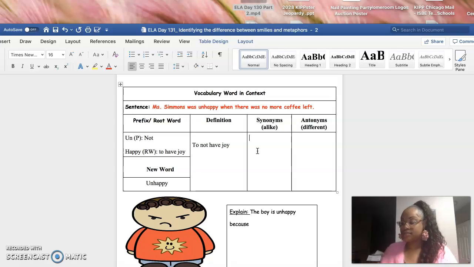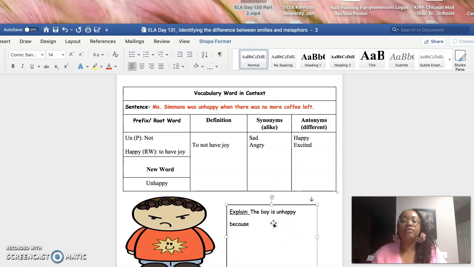Okay, so what are some synonyms for unhappy? I know that unhappy means that you are either sad or you're angry, right? And an antonym is basically the opposite. So the opposite of unhappy is happy, right? Or excited.